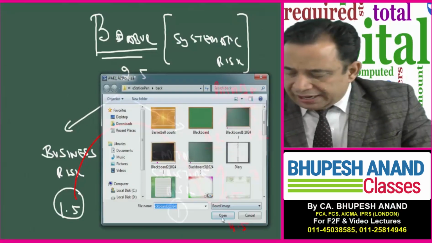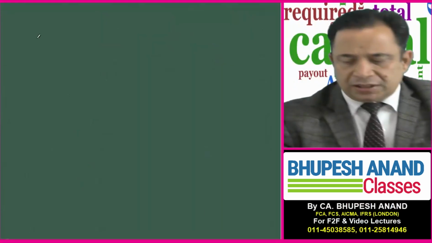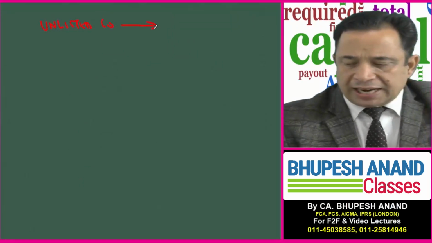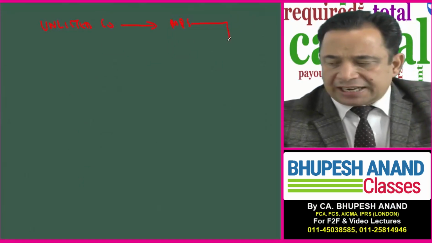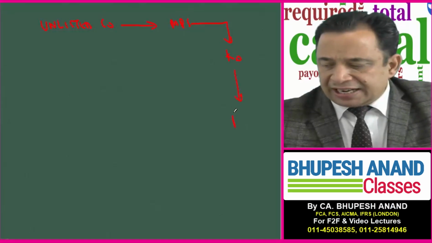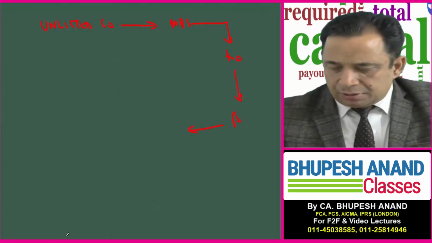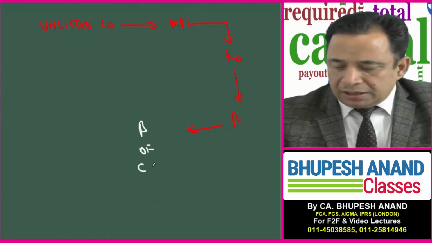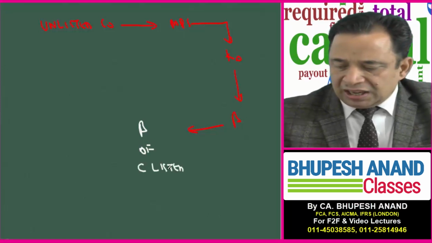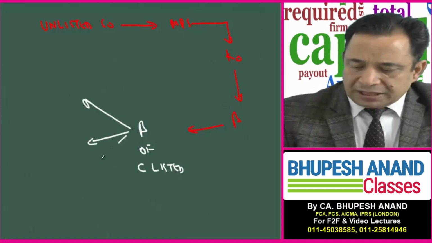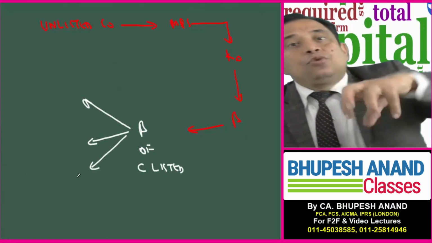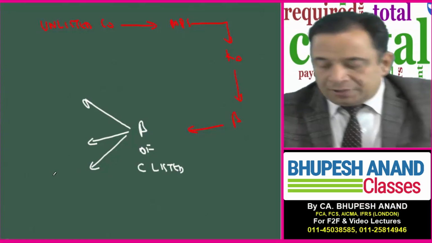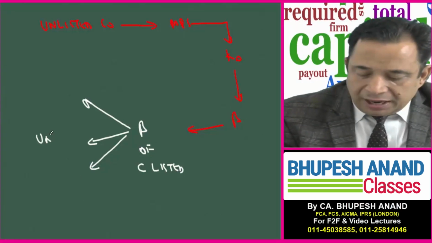So I want to again repeat the things. I want to estimate the value of an unlisted company, and for that I need market price, and for that I need cost of equity, for that I need beta, and I'm not having the beta, so I'm taking the help of beta of a comparable listed company. With the help of the comparable listed company's beta, I will unlever this beta.